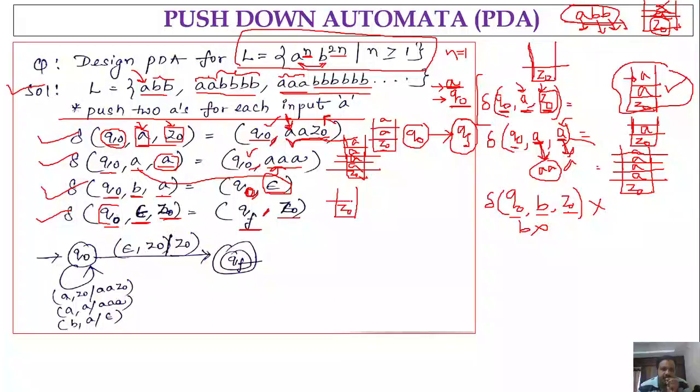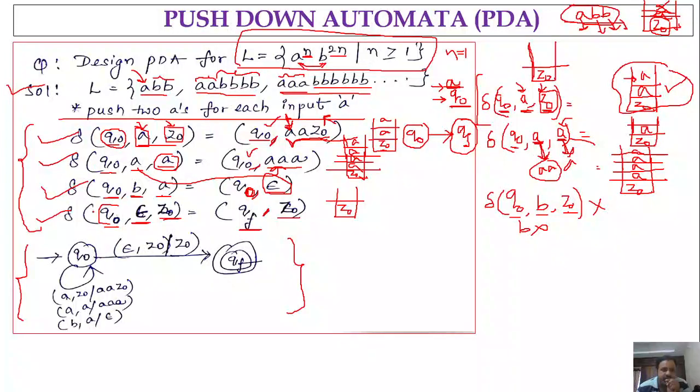Okay, and basically for this type of problem, if you specify these transition functions, that's enough. There is no need to draw the state transition diagram, but it is preferable to draw it. For the given problem, writing the solution in terms of the transition functions is enough, but if you are interested, you may also draw the state transition diagram. By considering these transition functions, you could draw the diagram like this. Q naught and QF are the states. Q naught is the initial state and QF is the final state.